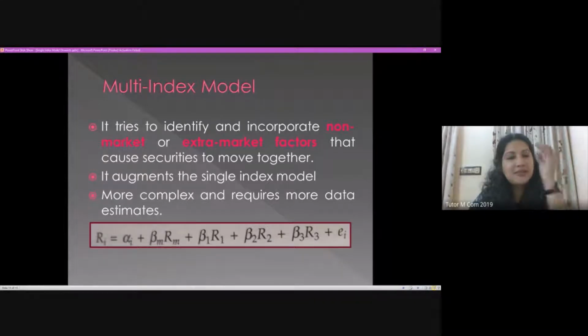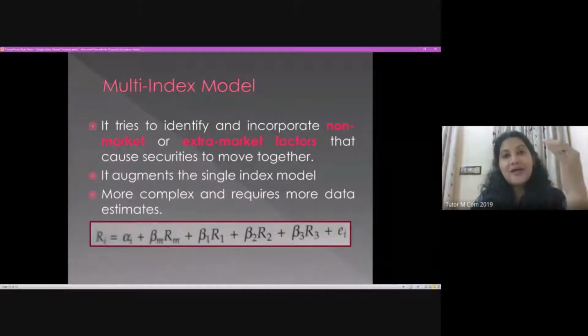So these were the things we considered when we were going with the single index model. But since there were only two components to consider, risk and return, this method was very simple to compute, very simple to operate. But the drawback of this method is that there are many other factors that can affect the price movement of a particular security or a portfolio, other than the market return and the specific return.